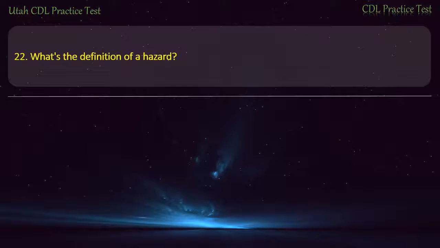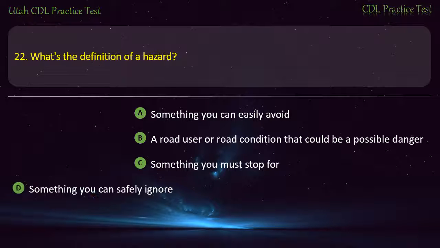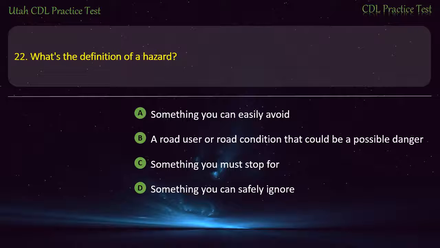Question 22. What's the definition of a hazard? Something you can easily avoid. A road user or road condition that could be a possible danger. Something you must stop for. Something you can safely ignore. Answer. A road user or road condition that could be a possible danger.